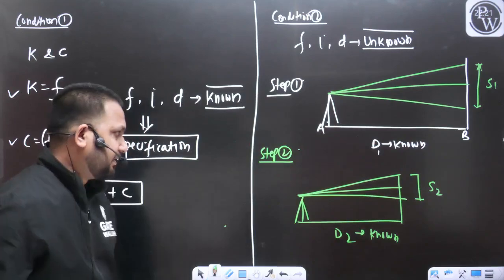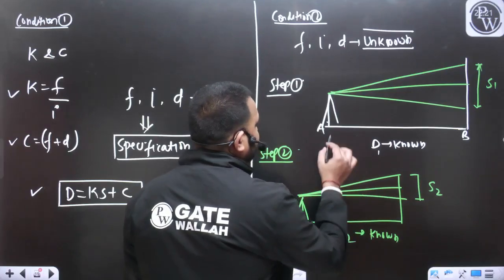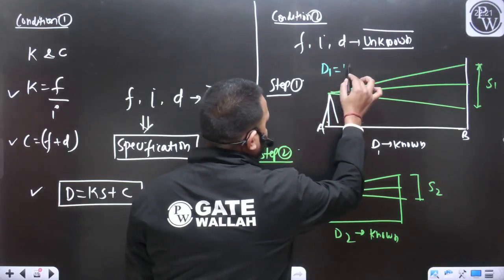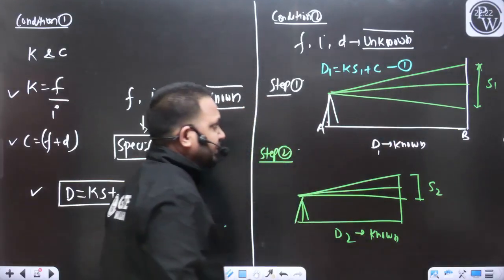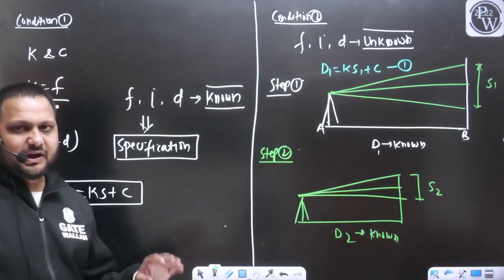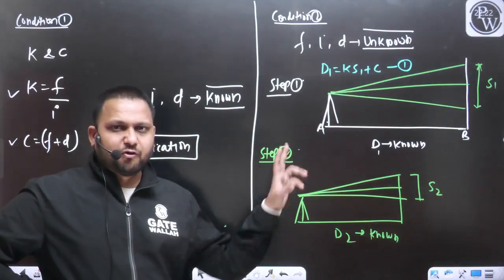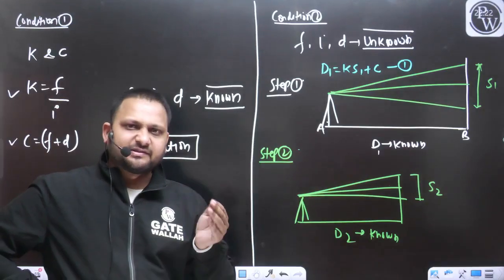Tell me dear, we are using the same instrument. So from step 1, can I write D1 will be equal to K S1 plus C? This is your equation number 1. Yes or no? Because we are using the same instrument for both the steps, so the value of K and C will remain the same.